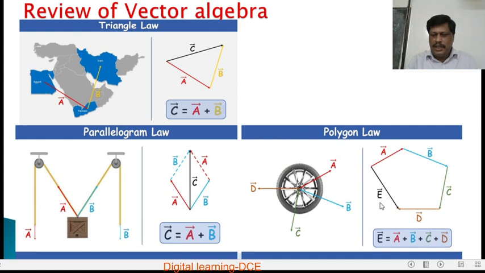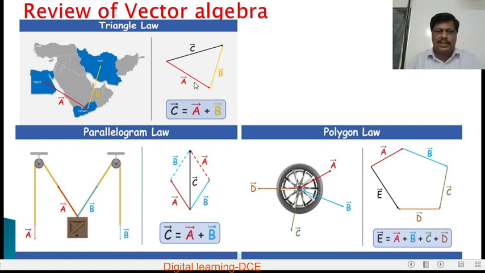So vector E is equal to vector A plus B plus C plus D, and vector E is taken in a direction opposite to all these vectors. This is how we can add a different number of vectors.